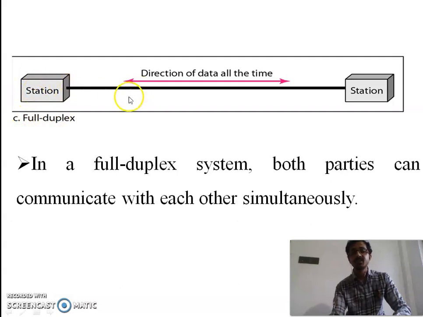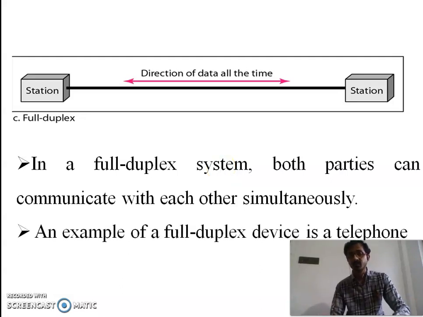It sends the information and receives the information. And this one also, at a time, acts as a sender and receiver. So this is full duplex communication. At the same time it acts as a sender and receiver. The best example of full duplex communication is our telephone device. Our telephone device transmits the information and receives the information. That is the best example.